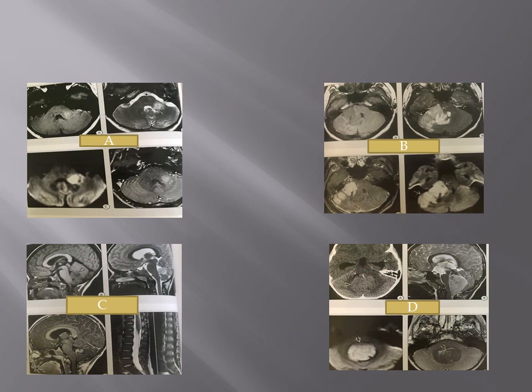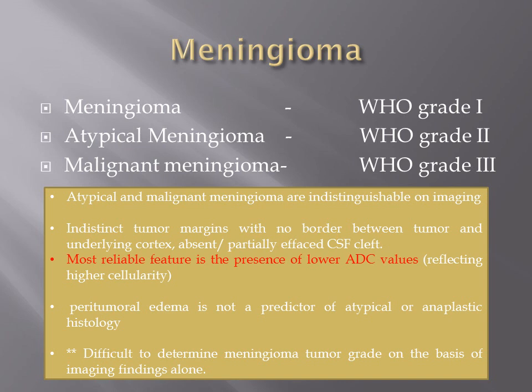This set of images is group 3, which carries a worse prognosis, and this is group 4, same as group 3, midline extending to the fourth ventricle. But if we see these sets of images, the last image shows enhancement is very less compared to group 3. That is, group 4 shows wisp-like enhancement, whereas group 3 shows intense enhancement.